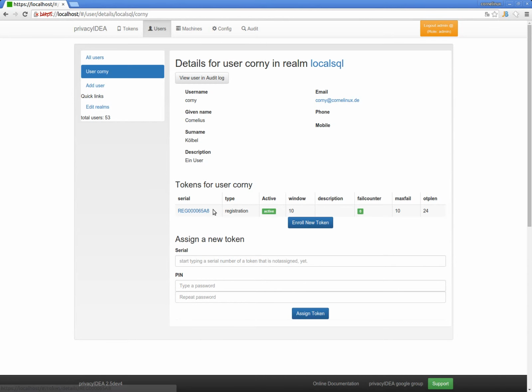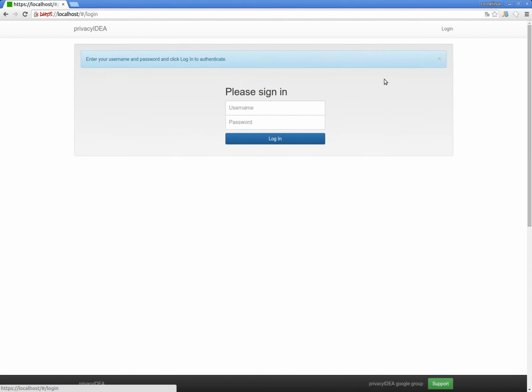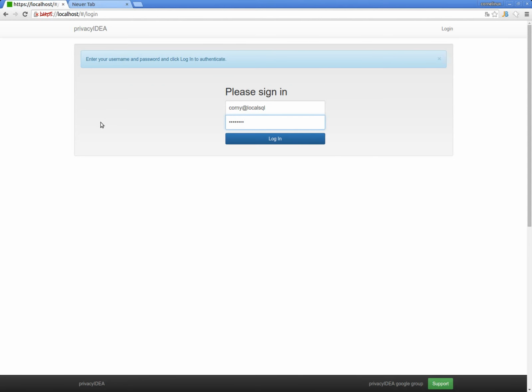Here you see the user Corny has a registration token. Now, perfect, the administrator can log out and the normal user can log in. Now we defined the policies so that the user, when logging into the web UI, has to authenticate against privacyIDEA. And the authentication policy OTP pin was set to user store, so we have to use the password from the user store, and I hope, yes, I did.